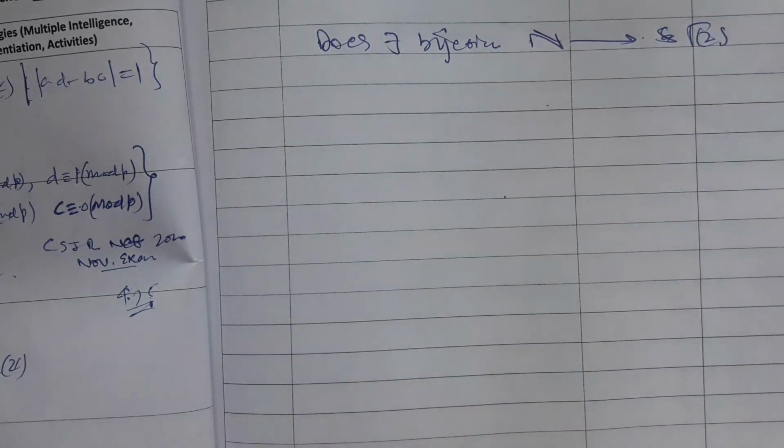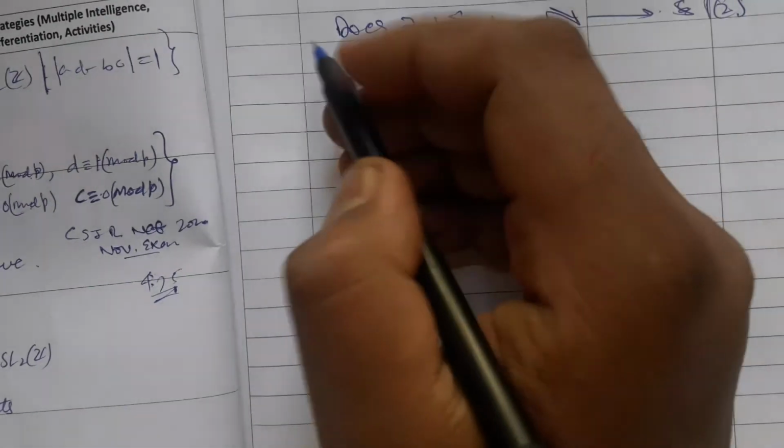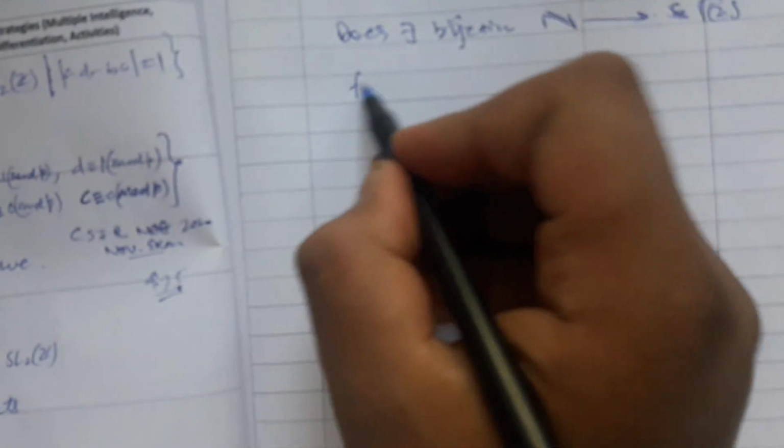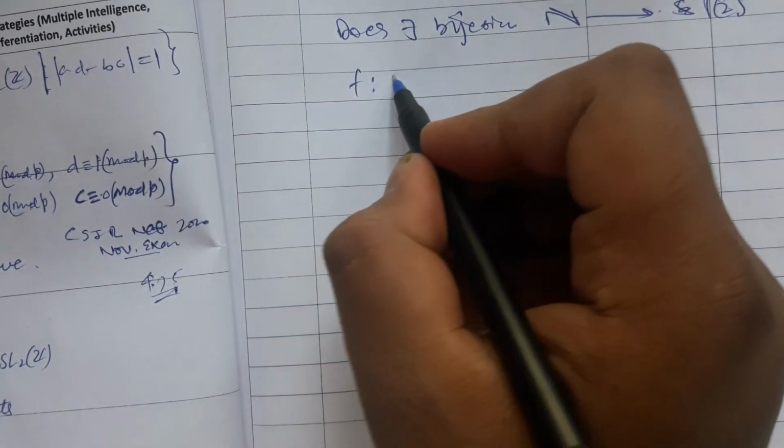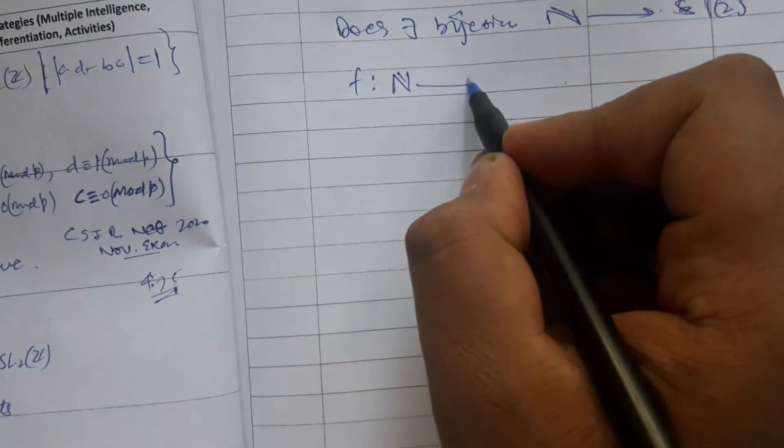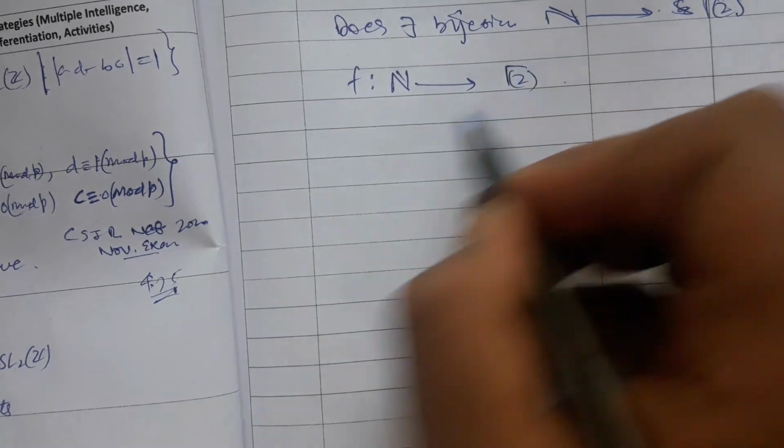My claim is that there exists a bijection. Let me prove it: f from N to gamma 2,